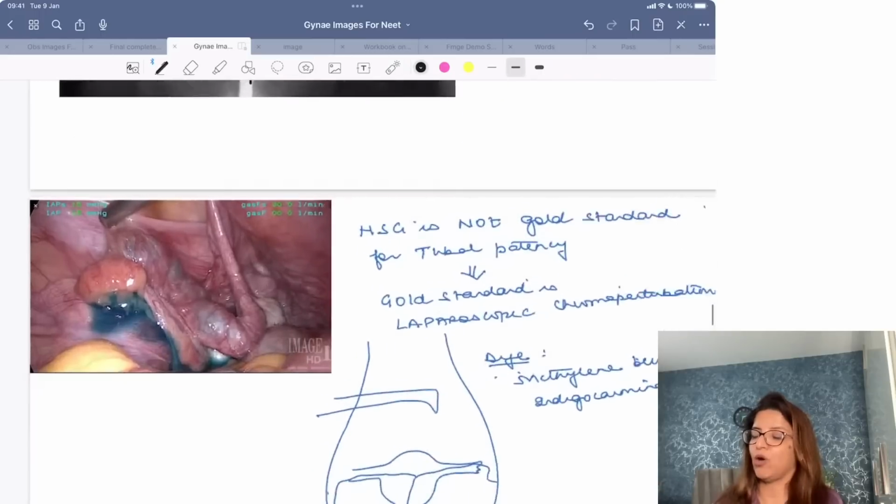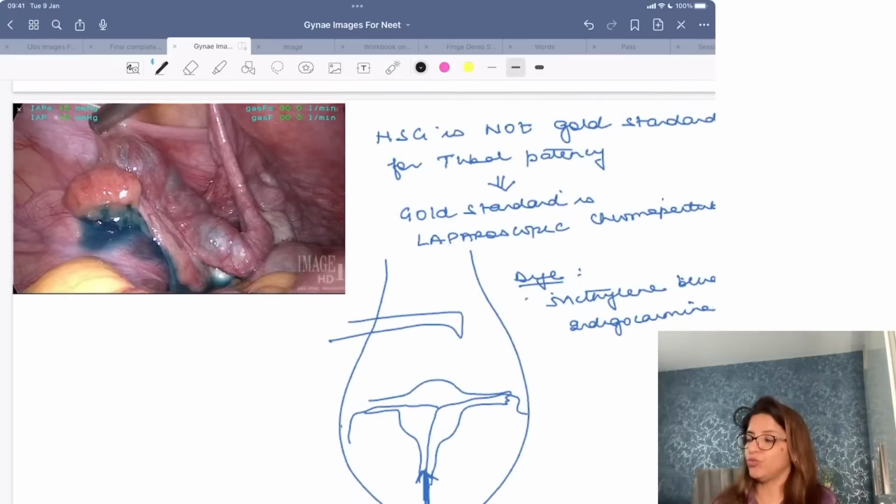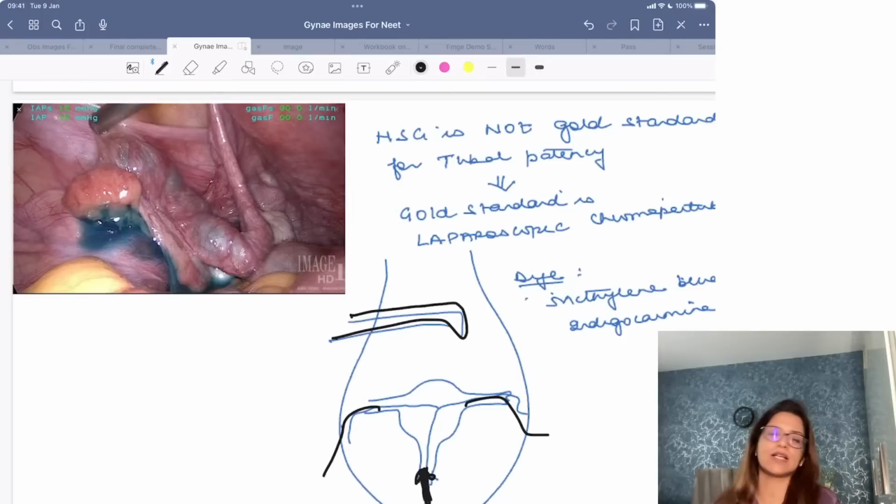Yes? Now, what is this over here? Although HSG is the investigation of choice, it is not the gold standard for tubal patency. The gold standard investigation for tubal patency is laparoscopic chromopertubation. In laparoscopic chromopertubation, through the vagina with the help of a cannula, I am going to pass a dye, and with the help of a laparoscope, I am going to see whether the dye is coming out or not.